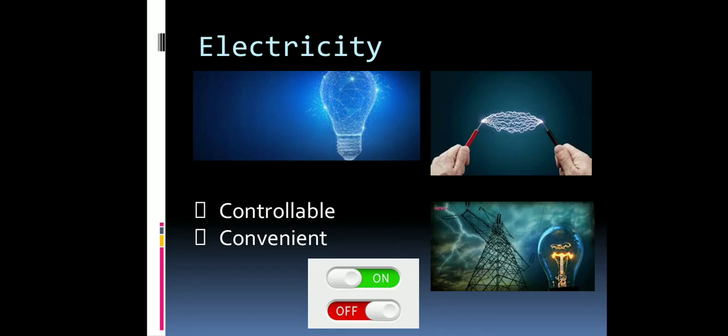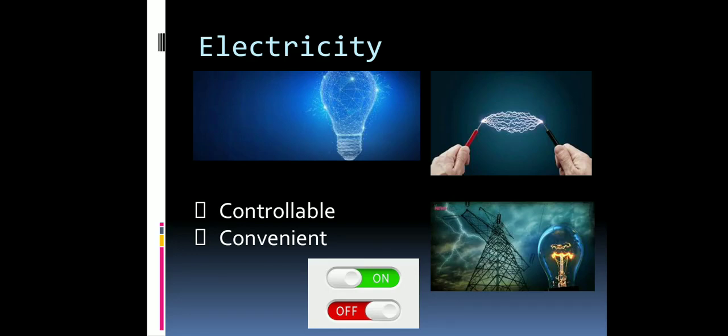And the next important thing which makes it convenient is it is controllable. Whenever you want to use it, use it; whenever you don't want to, don't use it, okay, clear. And how can you do it? You can do it with the help of an on and off switch. As you can see in the slide, an on and off switch. You can simply turn it off if you don't want to use it, clear. If you want to use it, turn it on, clear. So basically it is controllable.